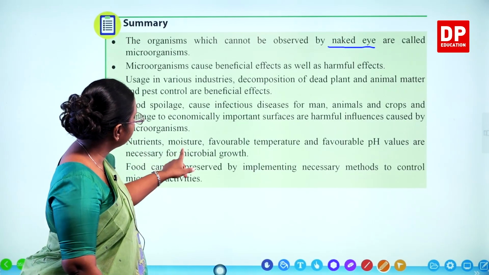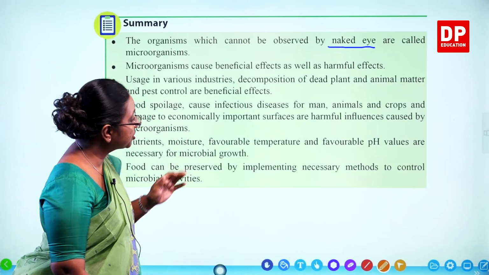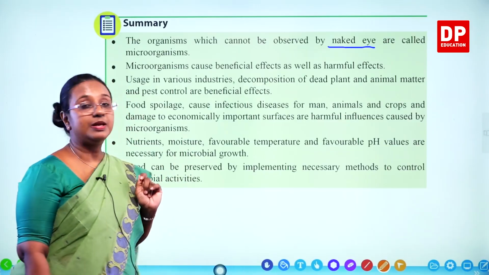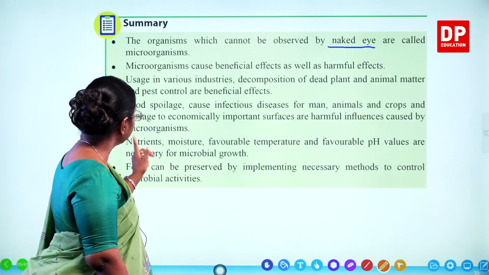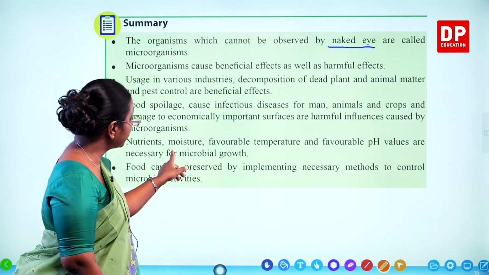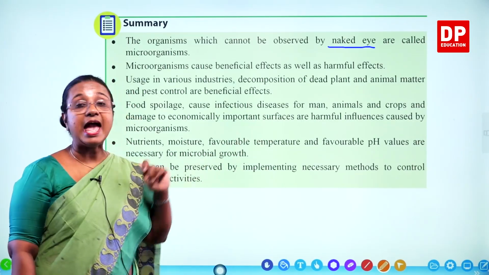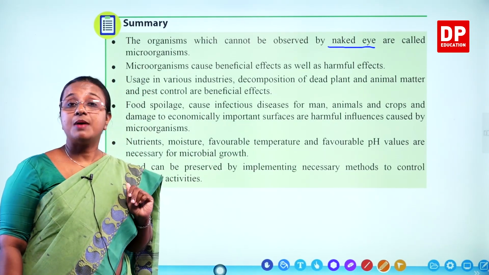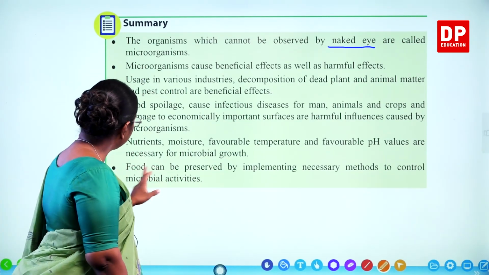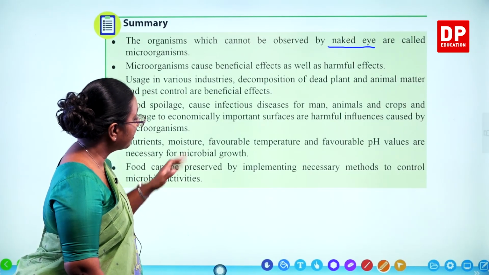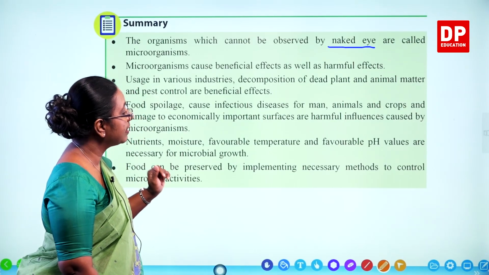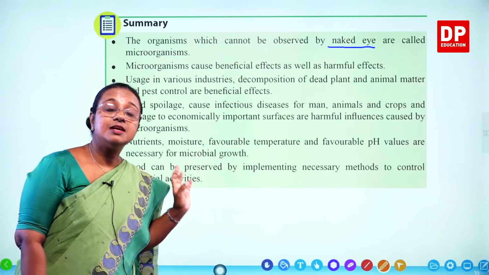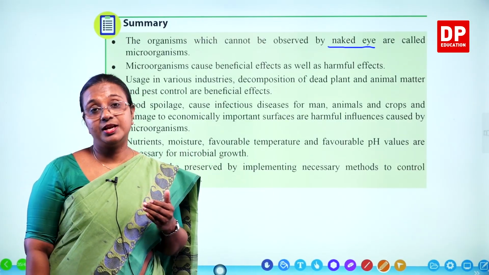Then nutrients, moisture, favorable temperature and favorable pH values are necessary for microbial growth. So you have to remember nutrients, that is the food, moisture, favorable temperature and favorable pH values that are necessary for microbial growth. And finally, food can be preserved by implementing necessary methods to control microbial activity. So that is controlling of food spoilage.